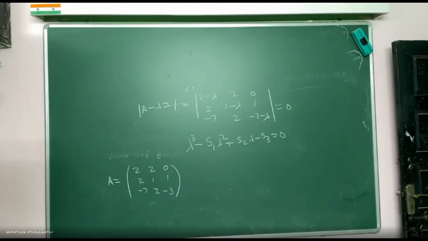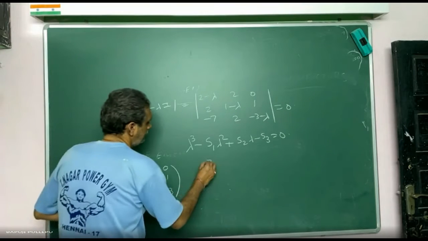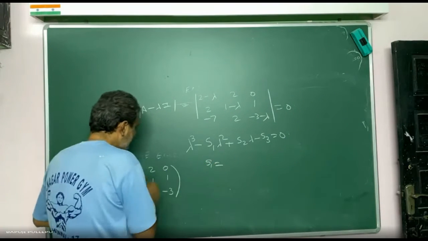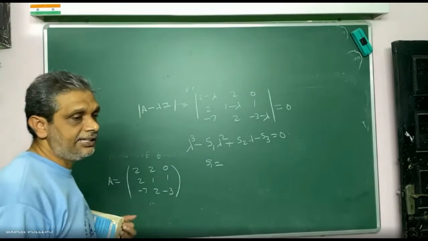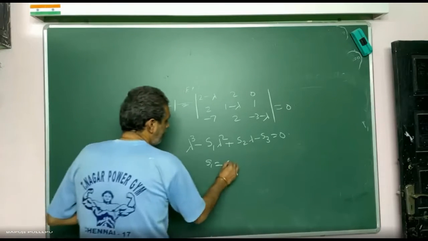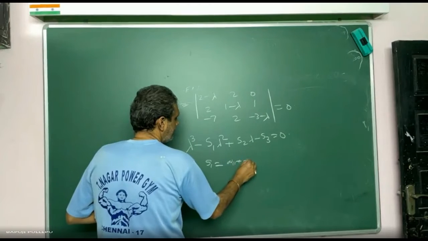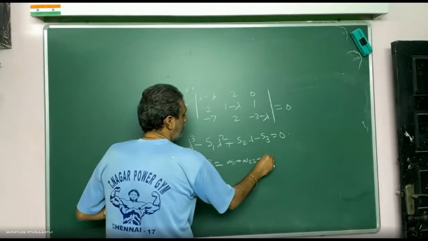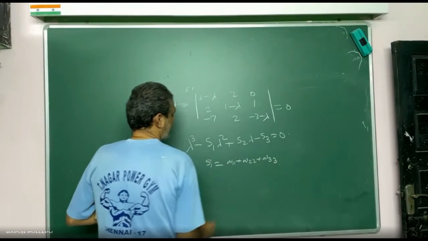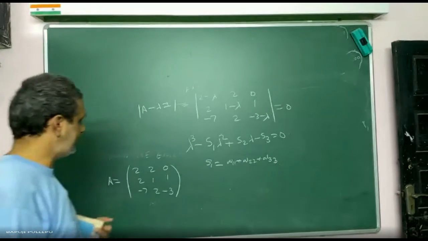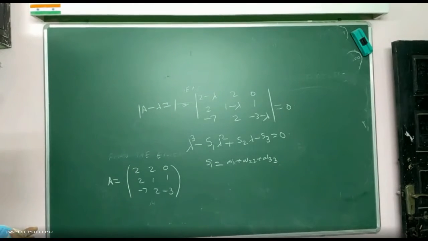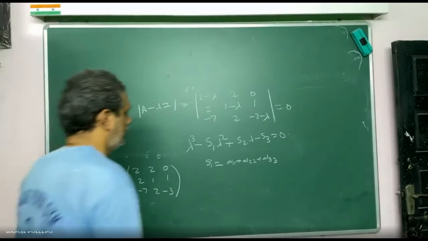Now who is S1? Trace, sum of the diagonal elements. S1 is A11 plus A22 plus A33. Now tell me what is the S1. 0. Very good.